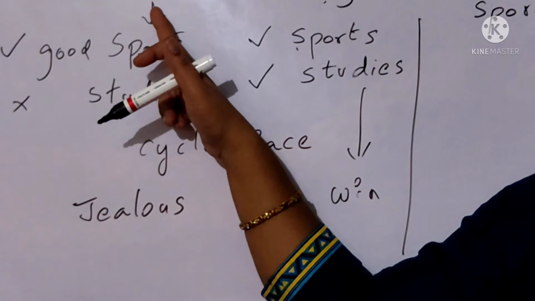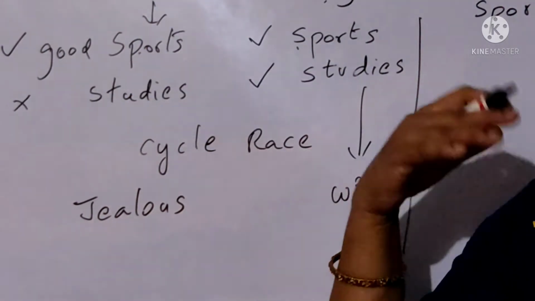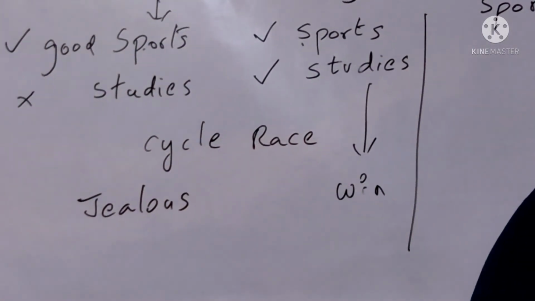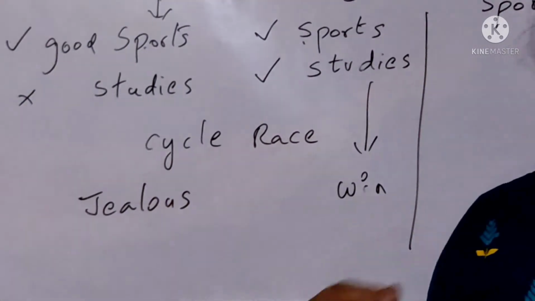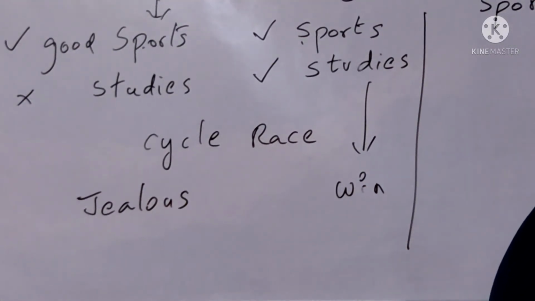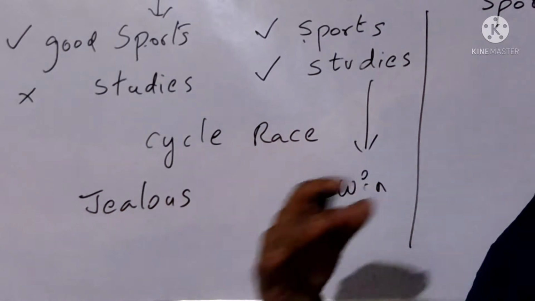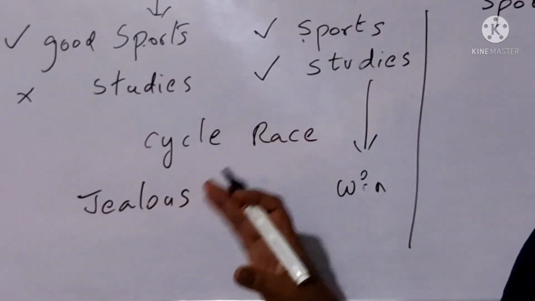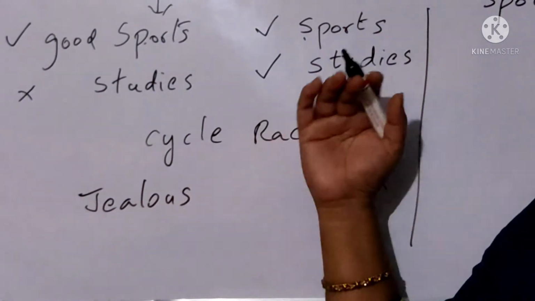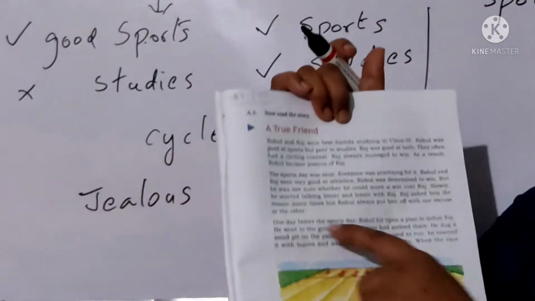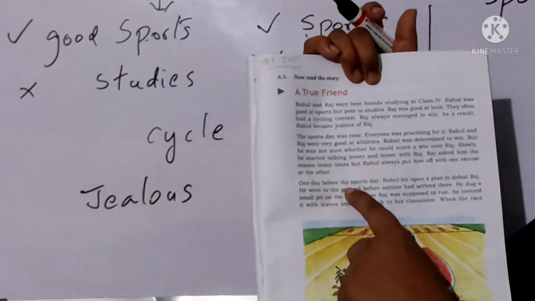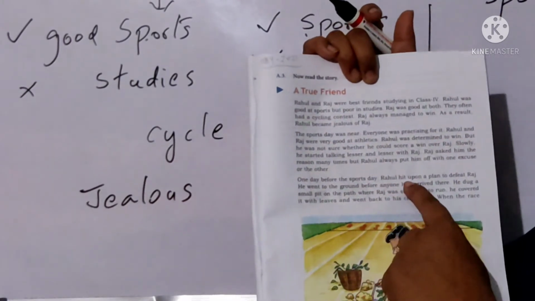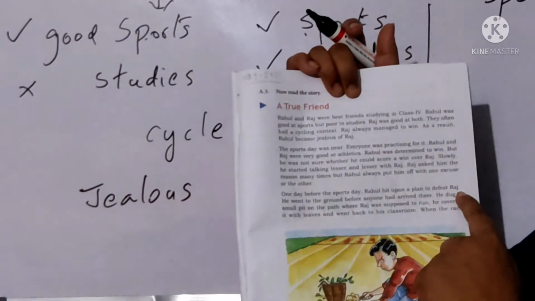Then what answer did Rahul give? Rahul said one excuse or another, that I was busy, so I have to go somewhere. Like that he was giving one answer or another. That is nothing but he was giving one excuse or another to Raj, but he was not giving the perfect answer to Raj as to why he was not talking with him. Then next, one day before the sports day, Rahul hit upon a plan to defeat Raj.